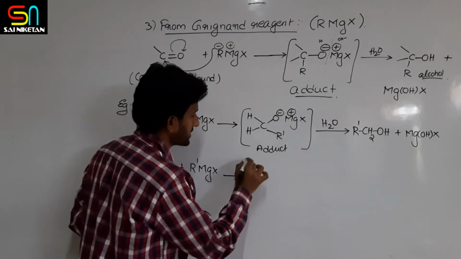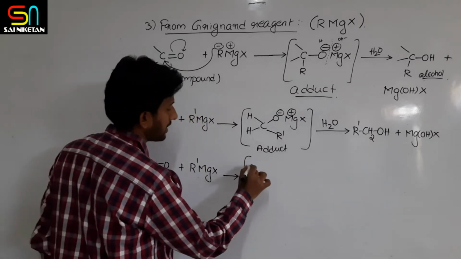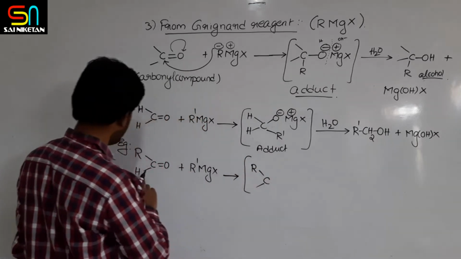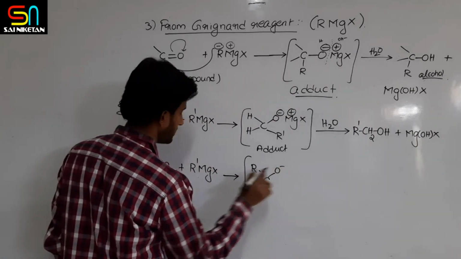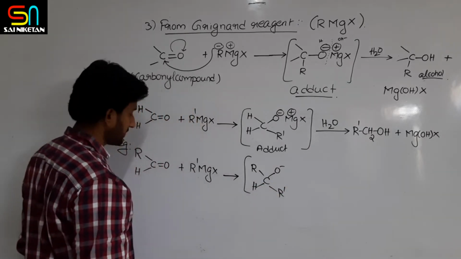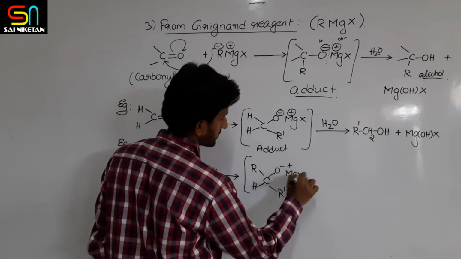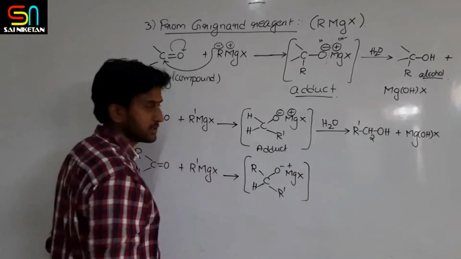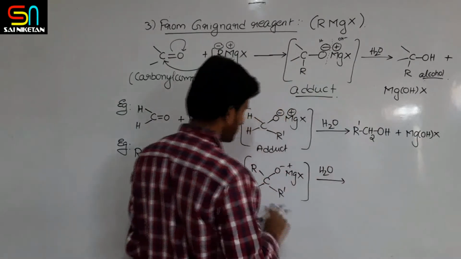What will happen? First adduct formation, right? What is the adduct here? I will get R, C, here it is H atom. Here oxygen is carrying negative charge, and R dash will attack here, then MgX associated with this. This is the adduct. Now this adduct on hydrolysis, what you will get?